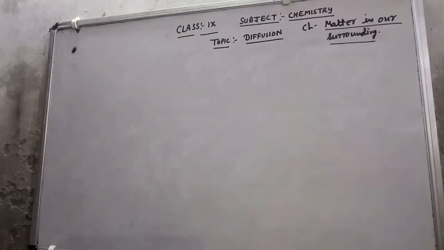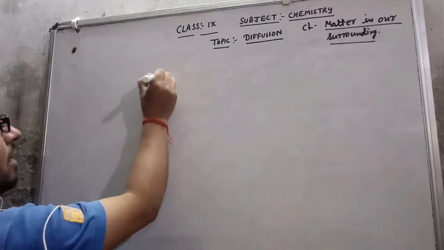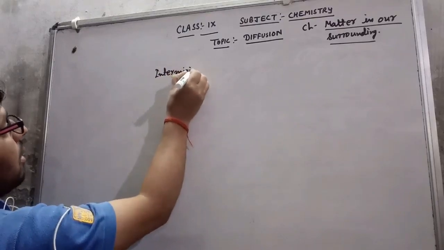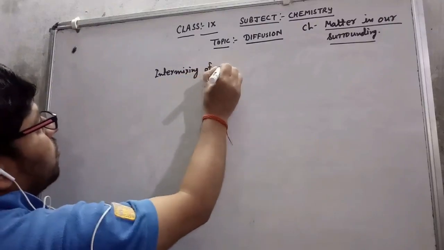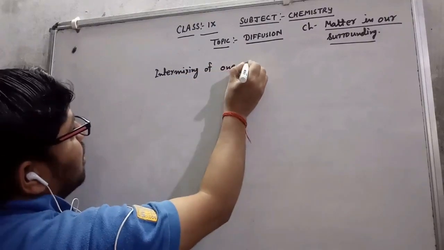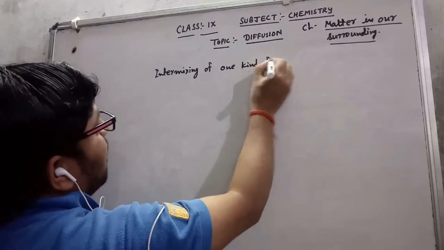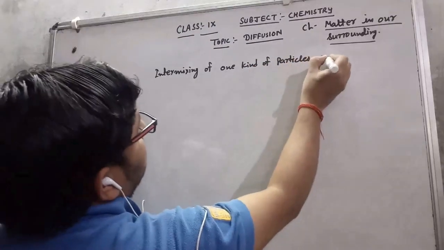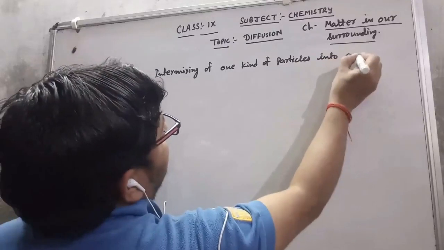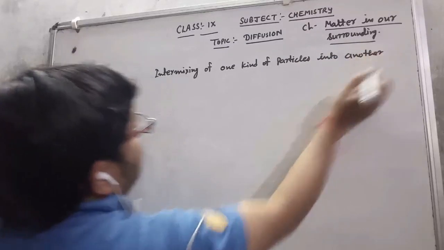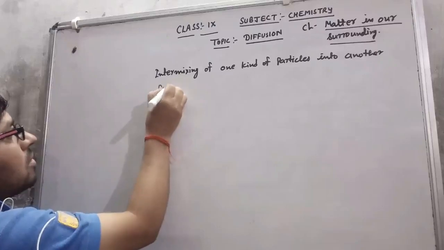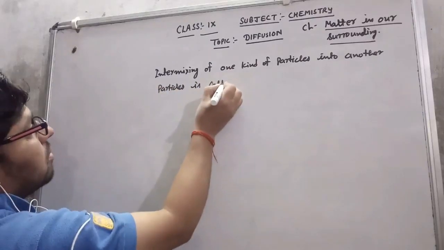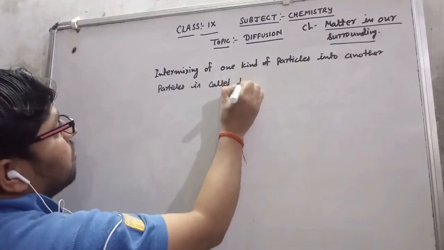What is diffusion? Diffusion means intermixing of one kind of particles into another particles is called diffusion.